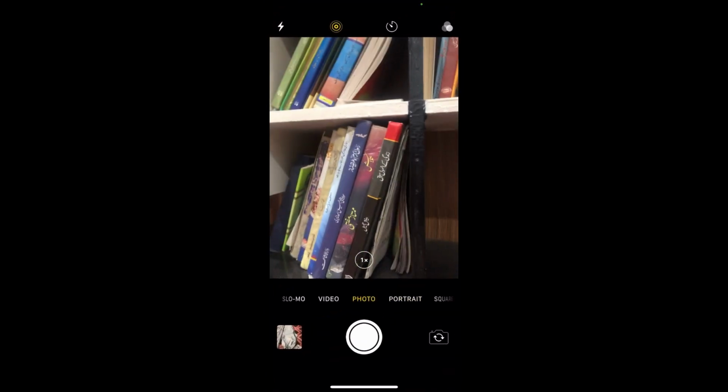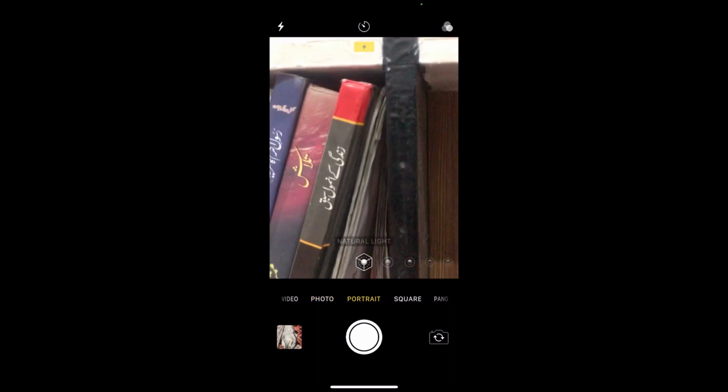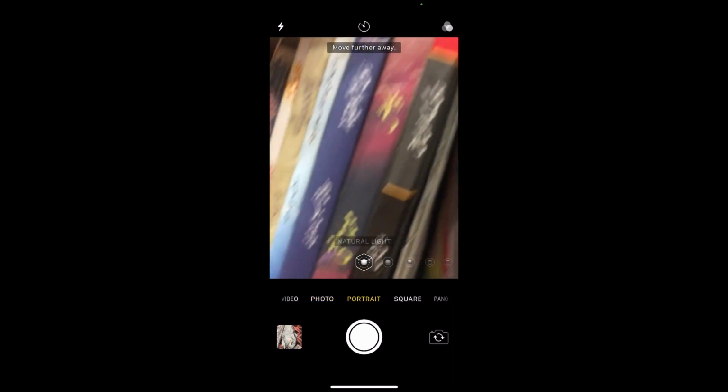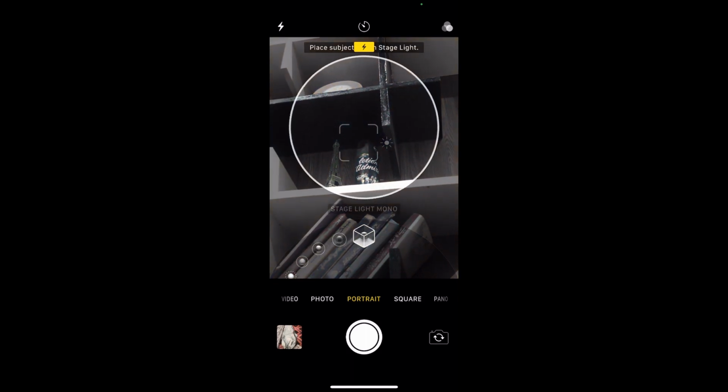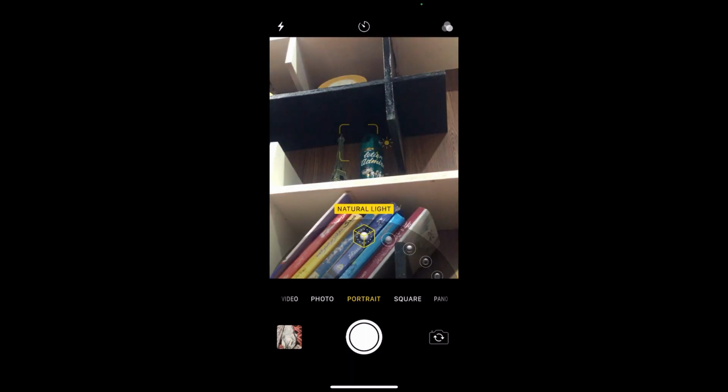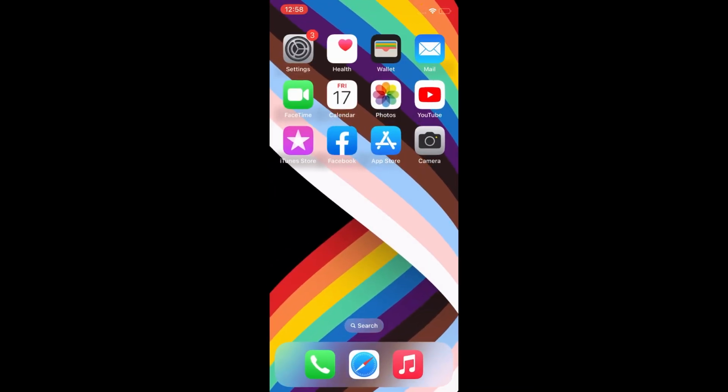In this video I'm going to show you how to fix iPhone camera portrait mode not working in iOS 16. So friends, the first and easiest method is to restart your iPhone. For that you need to hold down the volume up and power button for a while.